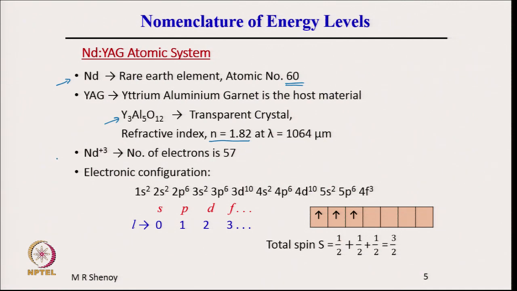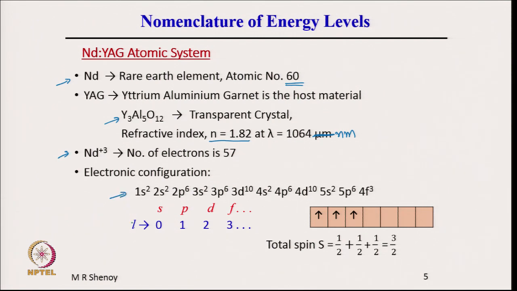Therefore, 1064 nanometer is 1.064 micrometer. So, Nd plus 3 here, the number of electrons is 57, because it is a plus 3 ion. The electronic configuration is shown here.